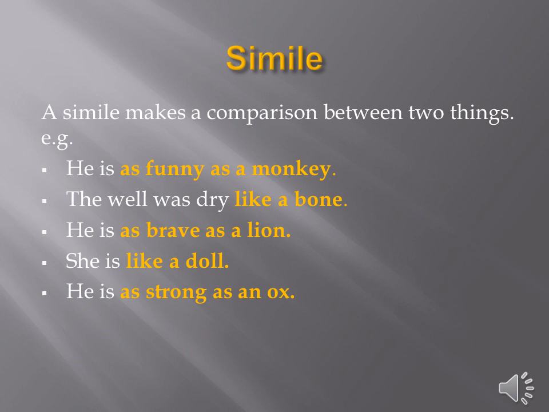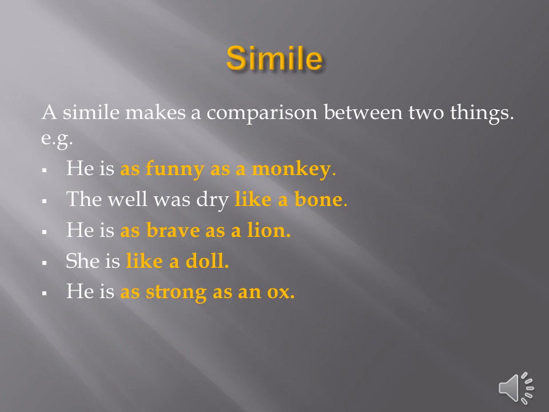We can create a comparison by using two words, as or like. For example, Tom is as funny as a monkey. Here, Tom is compared with a monkey by using the words as funny as a monkey, because a monkey is already known for its funny acts. Second example: the well was dry like a bone. Now the well is compared with the bone because a bone is already dry. It is known for its dryness.